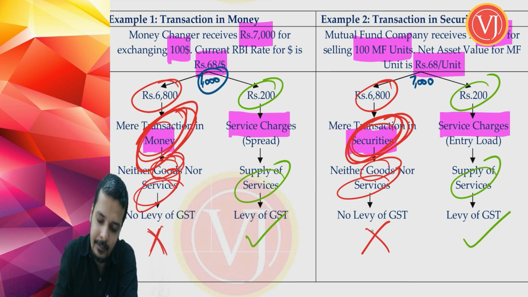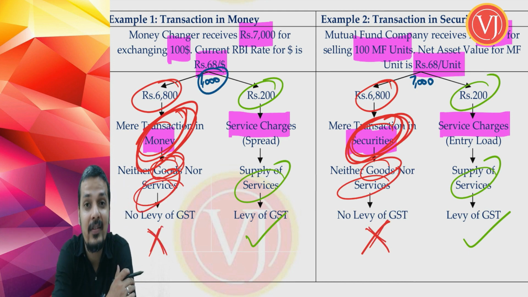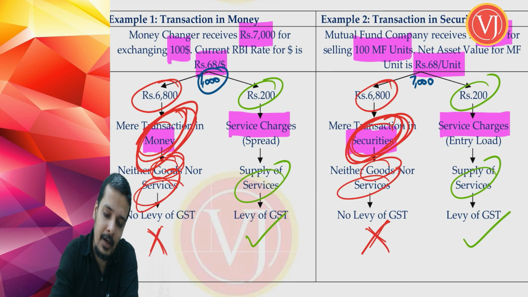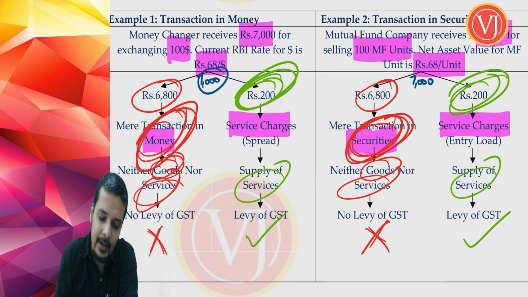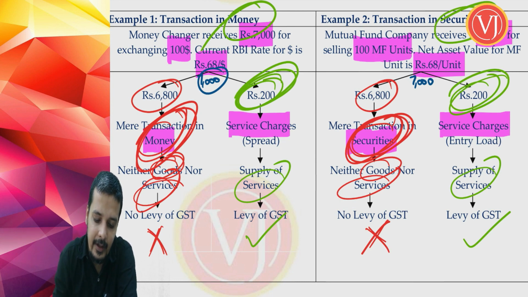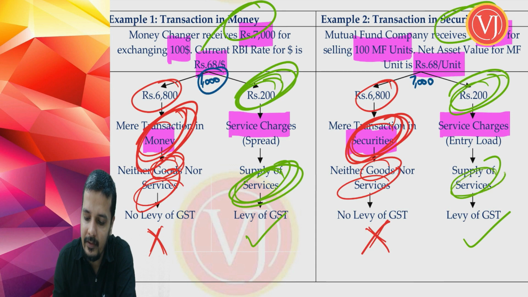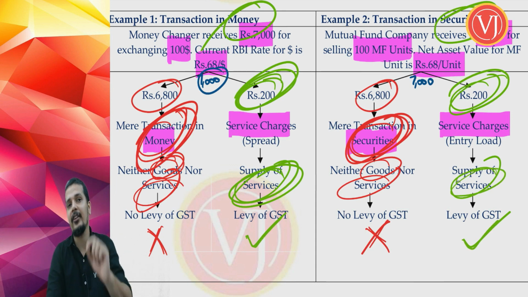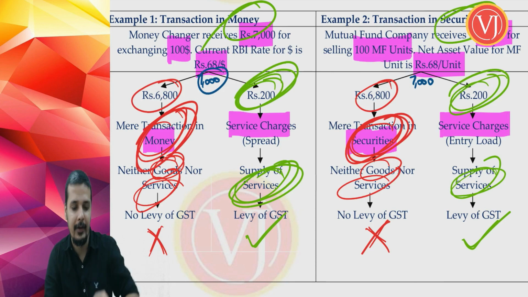There is no levy. But when you talk about the service charges in relation to money or in relation to securities, it is supply of services, and GST will be levied only on that 200 rupees.